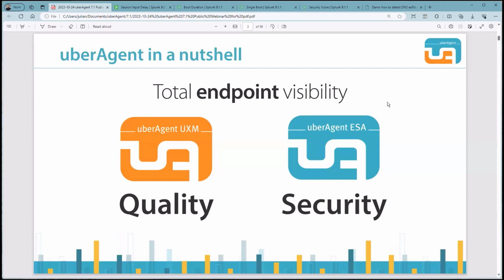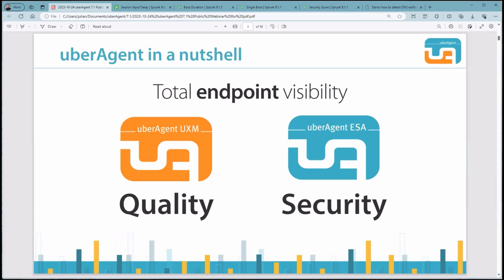So first, I want to remind everyone that there are two Uber Agent products. Uber Agent basically provides endpoint visibility into your end-user computing and endpoint security. It's a digital employee experience monitoring and endpoint security analytics software that delivers exceptional insights into an IT landscape.